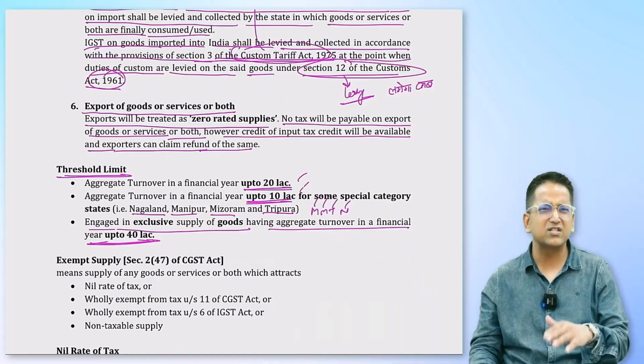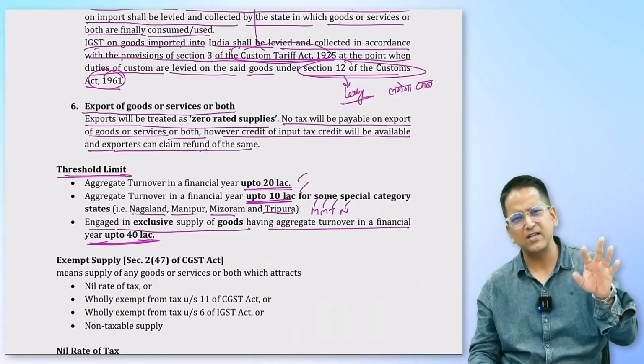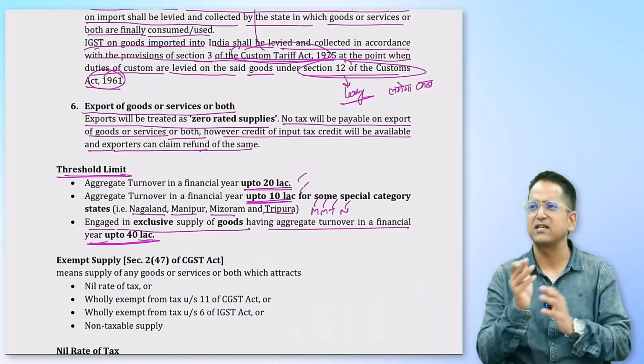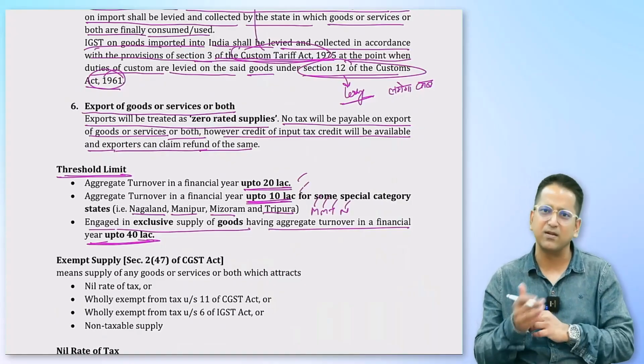So now states that have adopted this, we'll read about it later. For now, just remember this. There are two limits for supplying both goods and services. One is 20 lakhs, other is 10 lakhs, and for goods only, there's another limit of 40 lakhs.